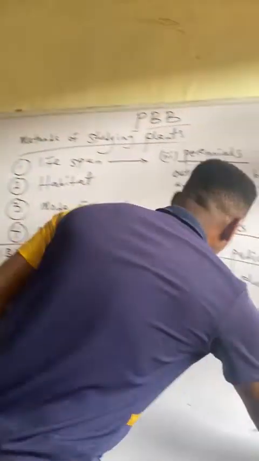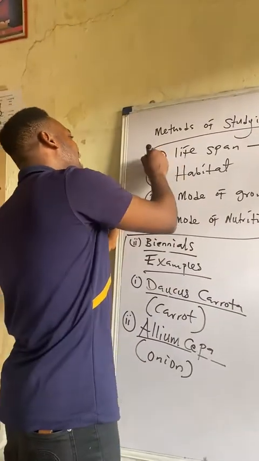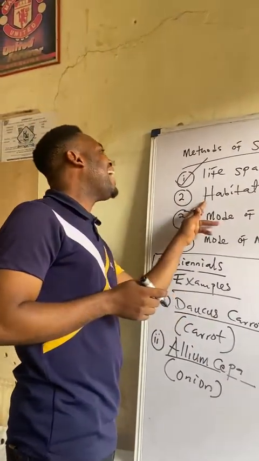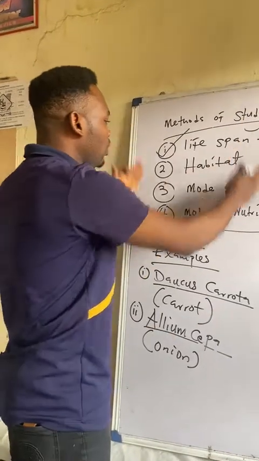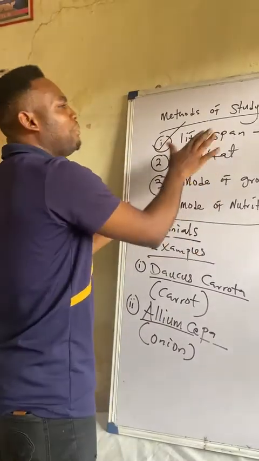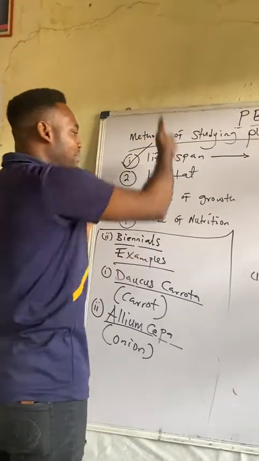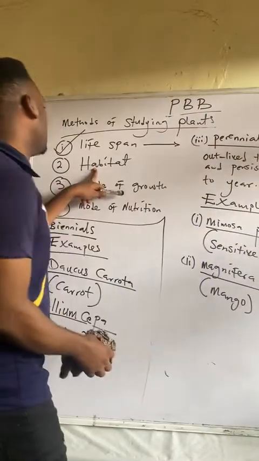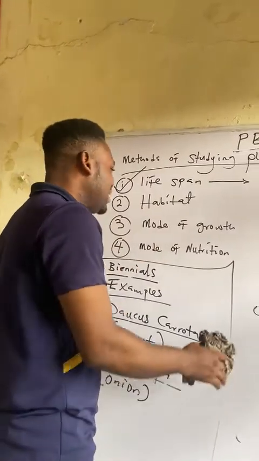All right. Moving on, class. With what we have discussed now, we can tick this lifespan. It is settled now at this point. So the next method of studying plants we have here before us is habitat. We'll run through all these ones so that by the next video, we'll be discussing the roots, the stem, and the leaves. But for now, I will follow this outline and make sure I finish everything that is in this first video, alright? The next point here is habitat. Methods of studying plant. Number 2, habitat.